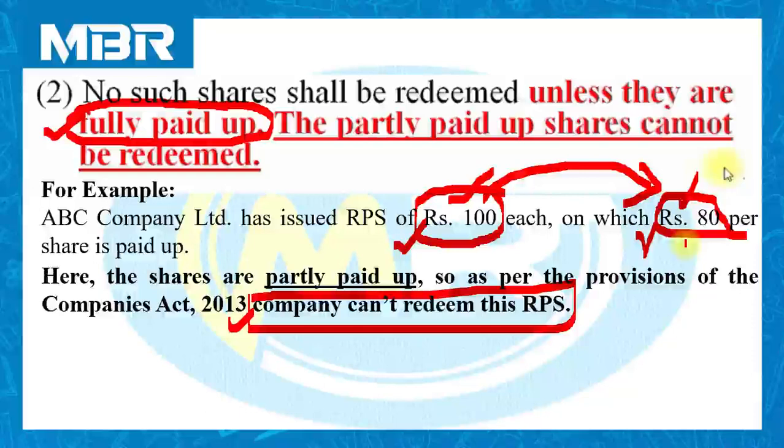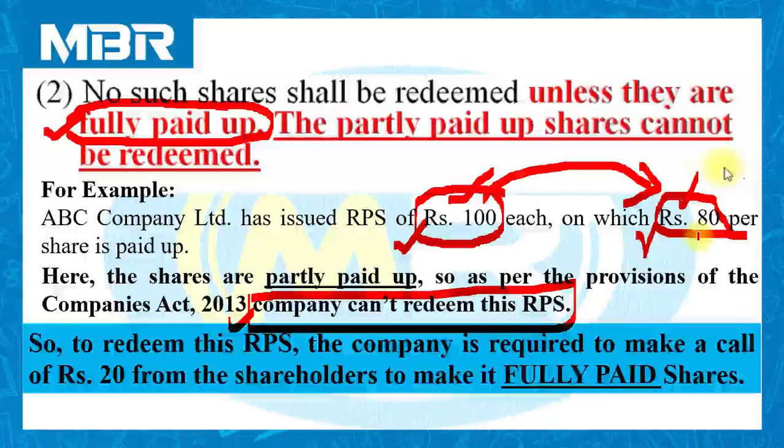Suppose this is a problem with ABC Company Limited. Face value is 100, paid up amount is rupees 80, and the company would like to redeem these preference shares. We have an option. To redeem these RPS, the company is required to make a call of rupees 20 from the shareholders to make them fully paid shares. It means what? The face value of the share is rupees 100.